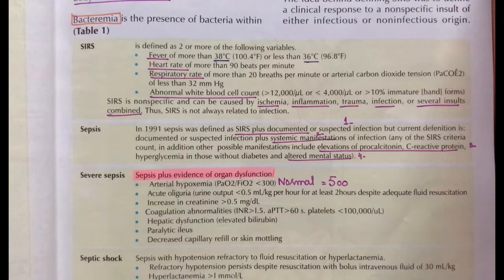Then, further referring to organ dysfunction, hepatic dysfunction is there. How to assess the hepatic dysfunction? Via an elevated bilirubin level, paralytic ileus, decreased capillary refill, or skin mottling.